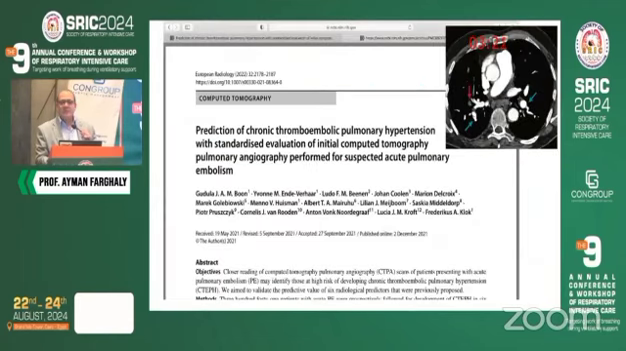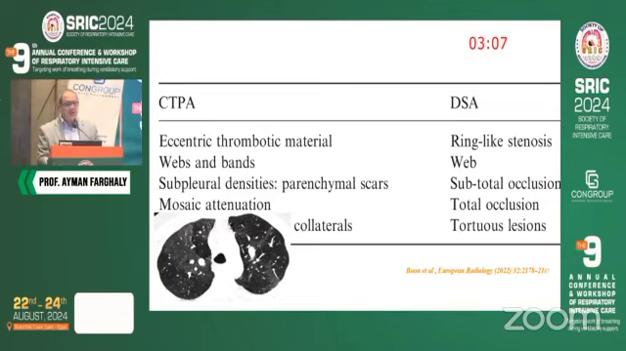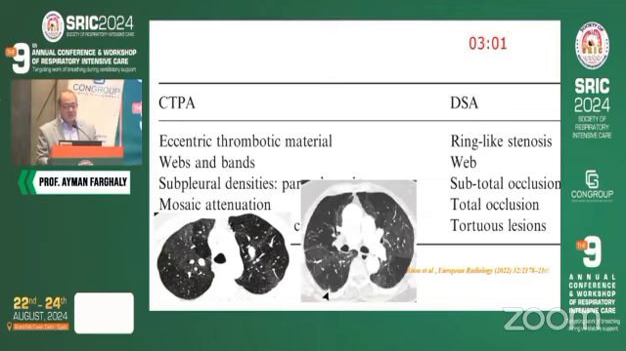Can we say we have CTEPH from the start, from the radiology? Yes. These are the criteria in the CT, and this is the criteria in the digital subtraction angiography. And simply, if you have this mosaic appearance, be careful. This might be CTEPH, mosaic appearance. This is not an interstitial lung disease.